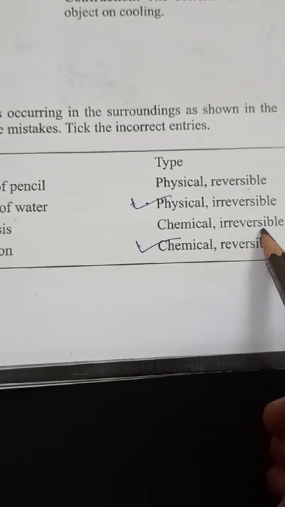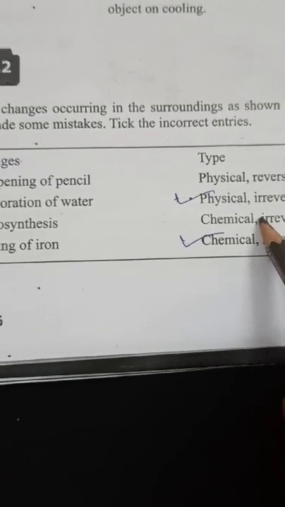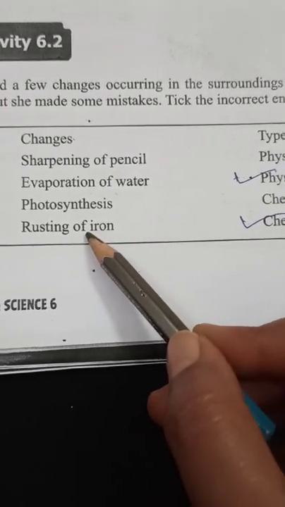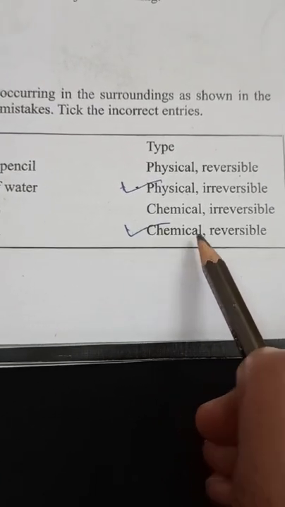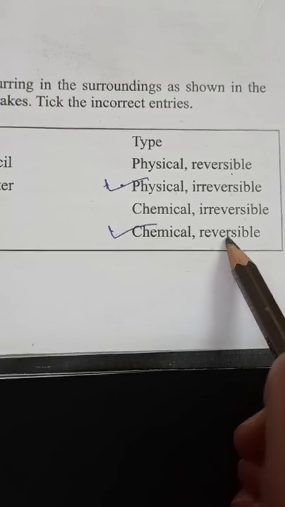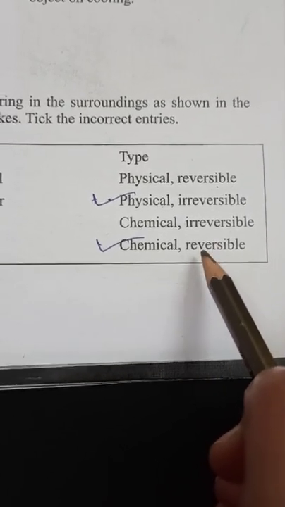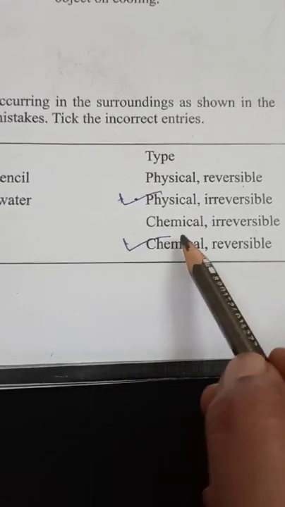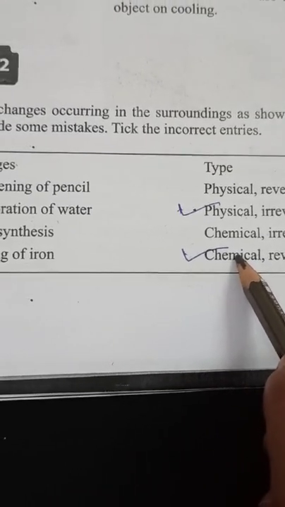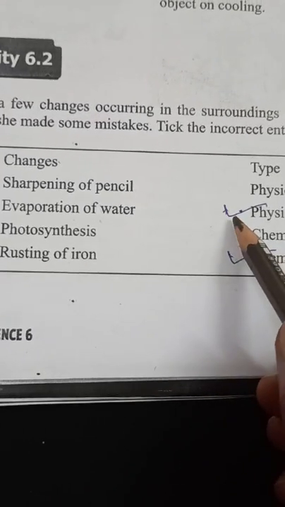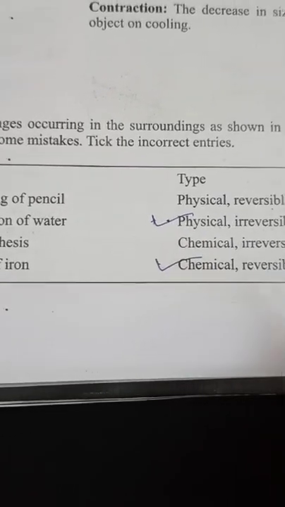Photosynthesis is a chemical and irreversible change. It is also correct. And rusting of iron. You know, rusting of iron is a chemical change, but it is not reversible. We can't make iron again from the rust. So it is irreversible. So this is also incorrect, and the second one is also incorrect.